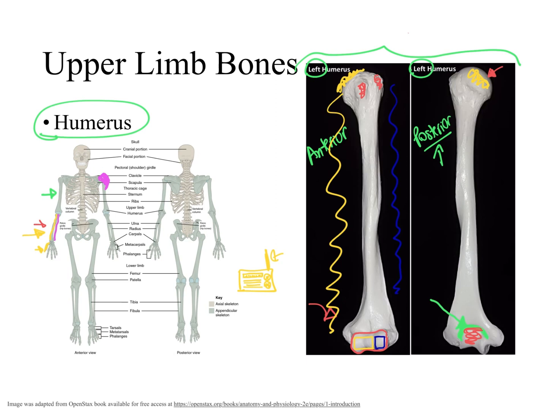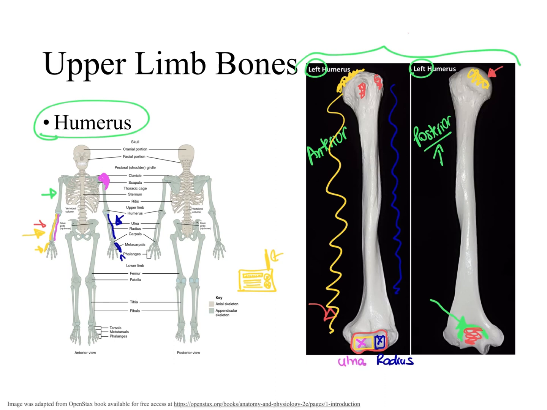Now we know that in our forearm, the bone located laterally is the radius bone because we have the thumb right there. So this specific part of the humerus bone will be articulating with the radius bone. And this specific part of the humerus bone will be articulating with the ulna bone.